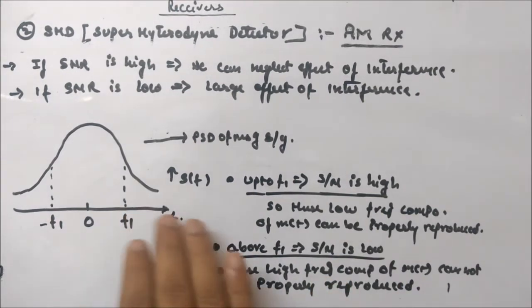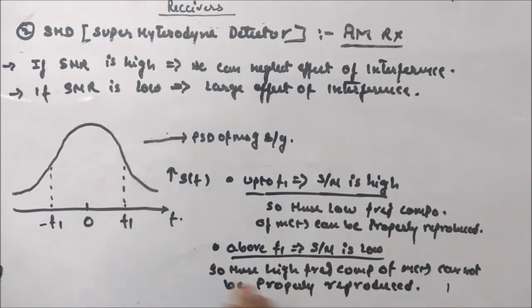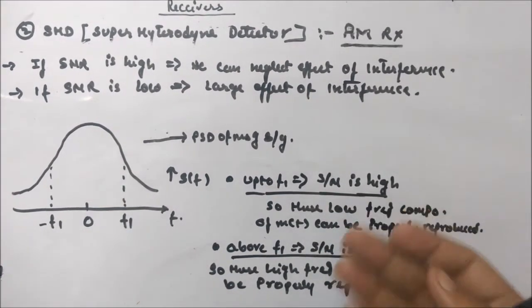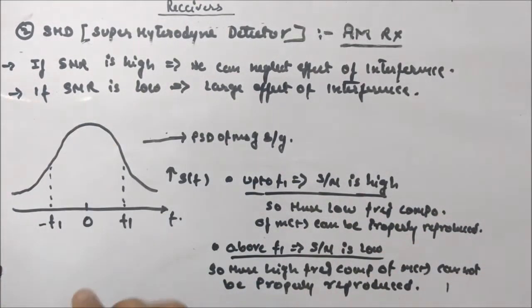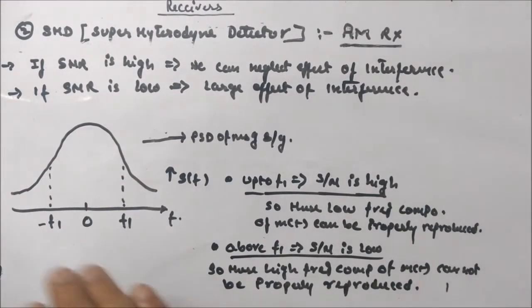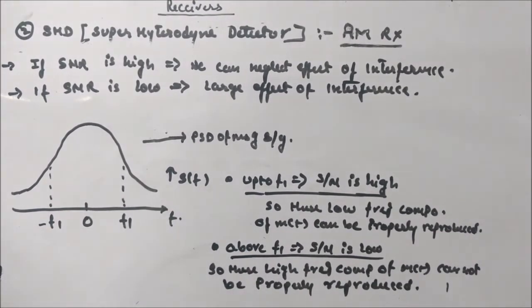So these high frequency components of m(t) cannot be properly reproduced. What pre-emphasis and de-emphasis circuits do is artificially boost the high frequency signals, so that they will also have high SNR and can be recovered properly. This is what we will learn in pre-emphasis and de-emphasis.